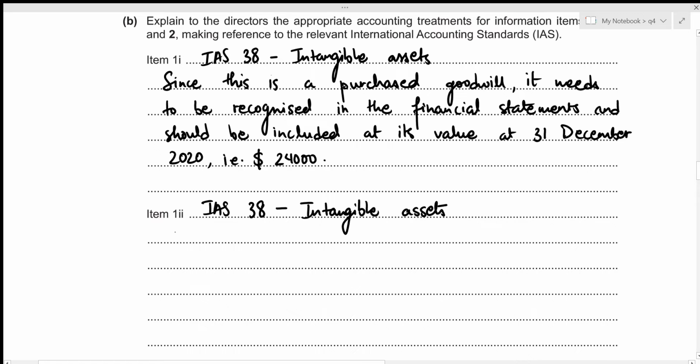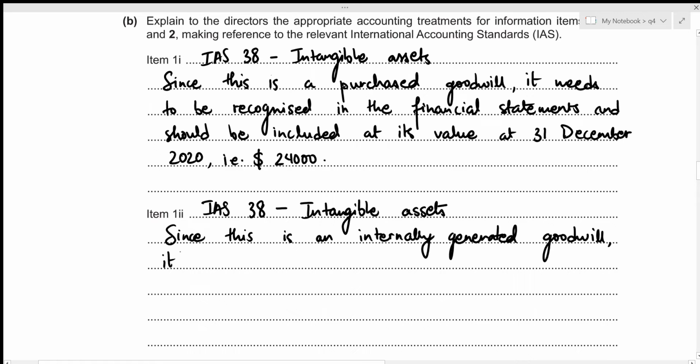So since this is an internally generated goodwill, it should not be recognized in the financial statements.